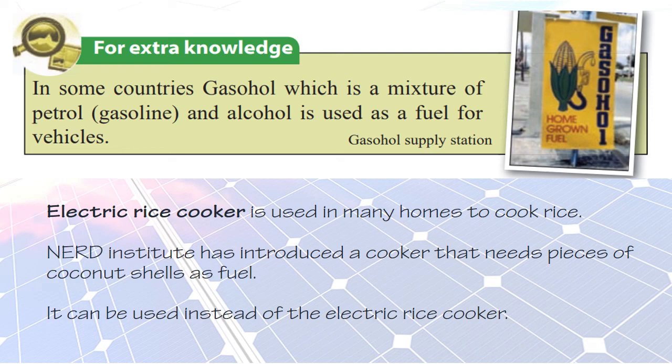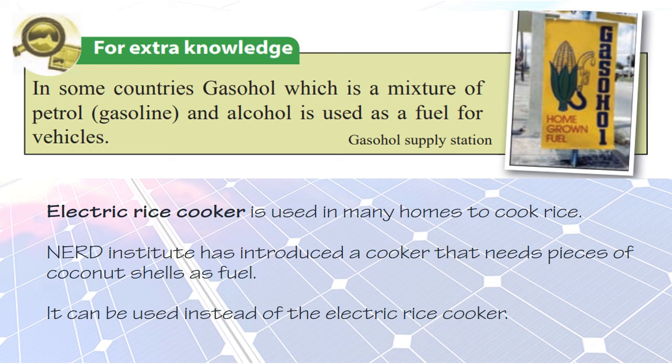Another thing is that the electric rice cooker is used in many homes to cook rice. This is usual; we usually use an electric rice cooker to cook rice at home. The NERD Institute has introduced a cooker that needs pieces of coconut shell as fuel. It can be used instead of an electric rice cooker. So an electric rice cooker uses electricity as a power source, and this rice cooker uses coconut shell as a fuel source.